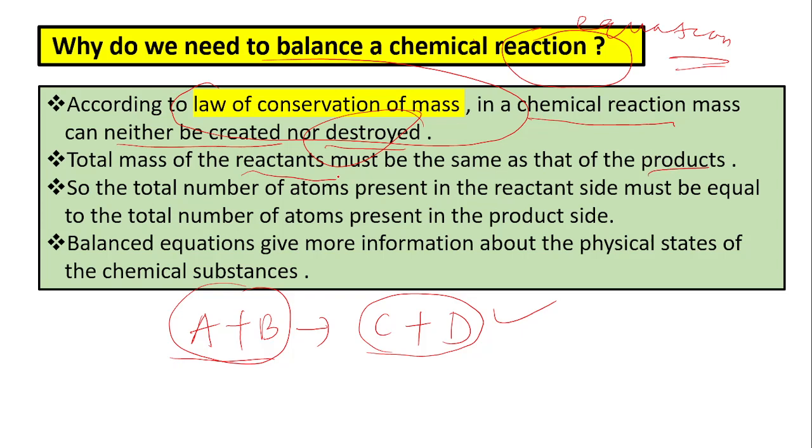So the total number of atoms present in the reactant side must be equal to the total number in the product side. Suppose there are 10 atoms present in the reactant side, then there must be 10 atoms in the product side. Balanced equations also give more information about the physical states of chemical substances. So due to all of these reasons, we need to balance the chemical equation.